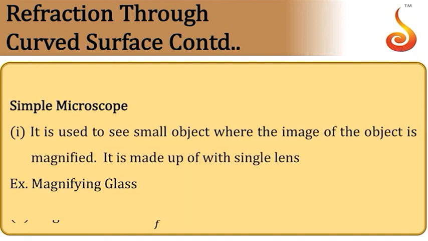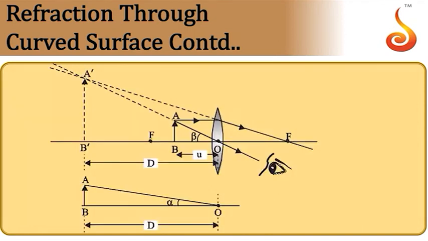Now coming to the simple microscope. A simple microscope is used to see small objects. It is a very simple instrument. It consists of a single convex lens of short focal length. An example of a simple microscope is a magnifying glass, and also in the biology lab you will use a simple microscope. The ray diagram for the simple microscope is like this. We use a convex lens of short focal length and the object is held within F. We know very well that for a convex lens, when the object distance is less than the focal length, it produces a virtual, enlarged, erect image. So this is the ray diagram for it.